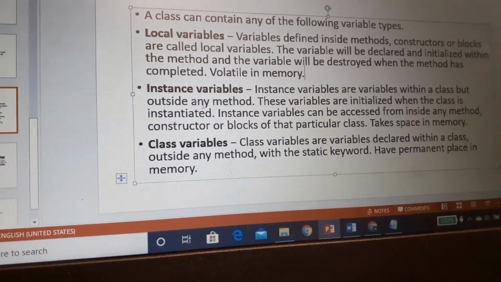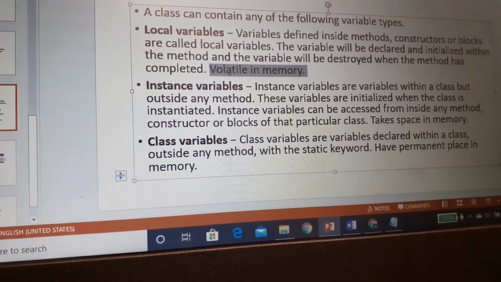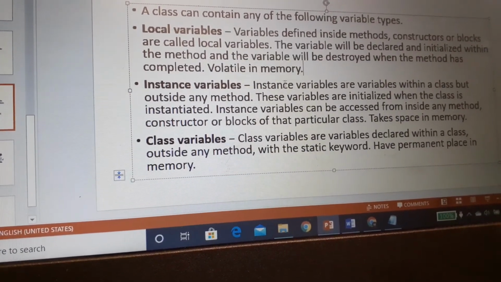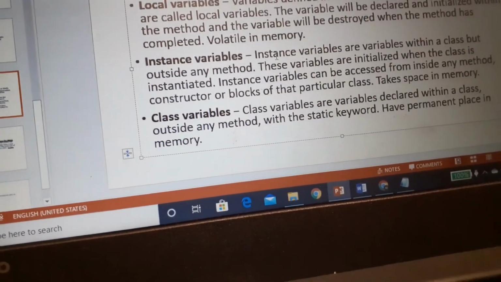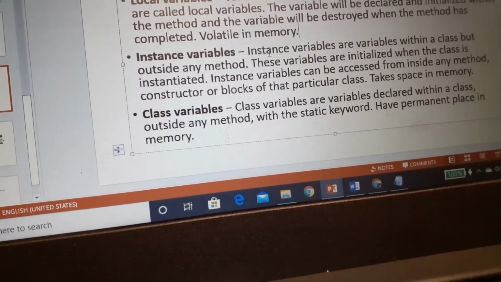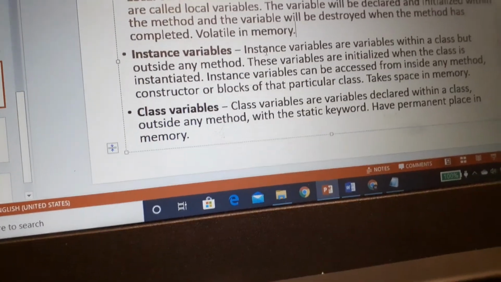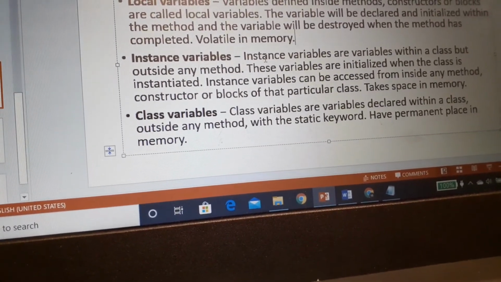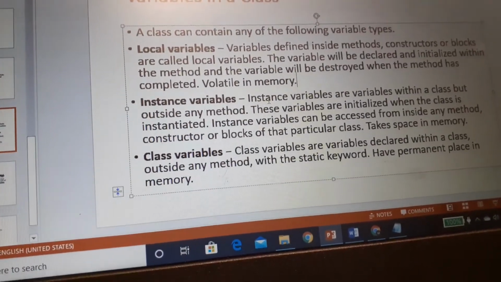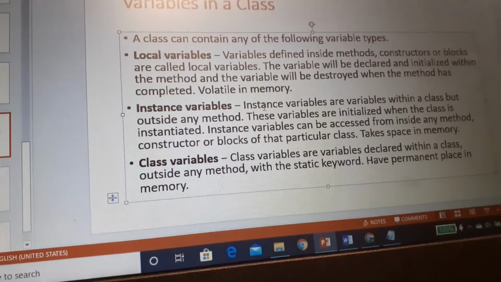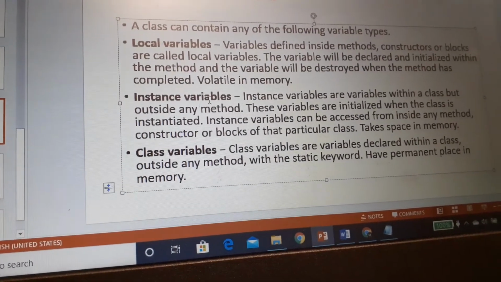So we can say it is volatile in memory. It is directly related with the method. When the method is declared, the variable is declared and initialized, and when the method is completed, the variable will be destroyed automatically.